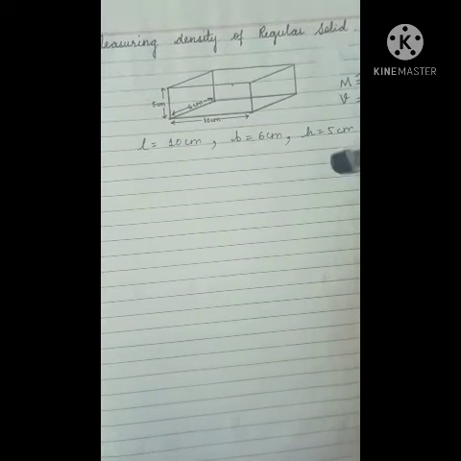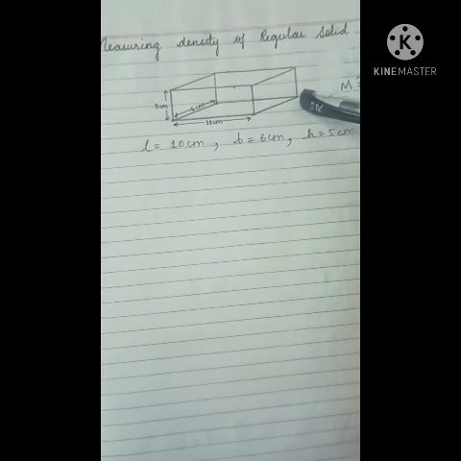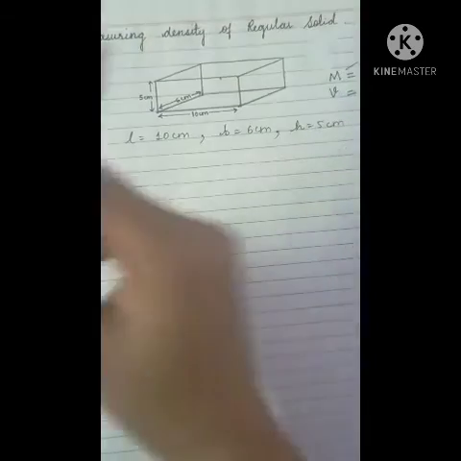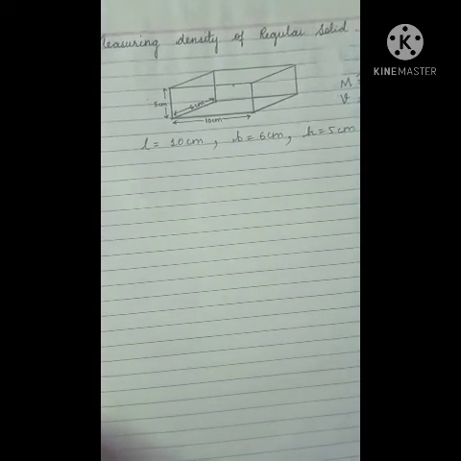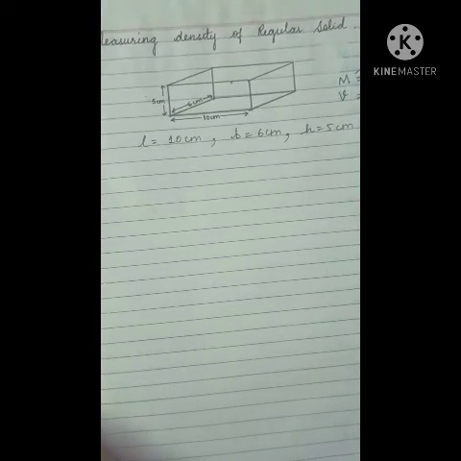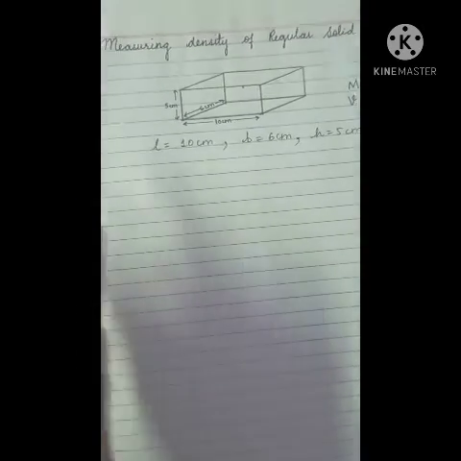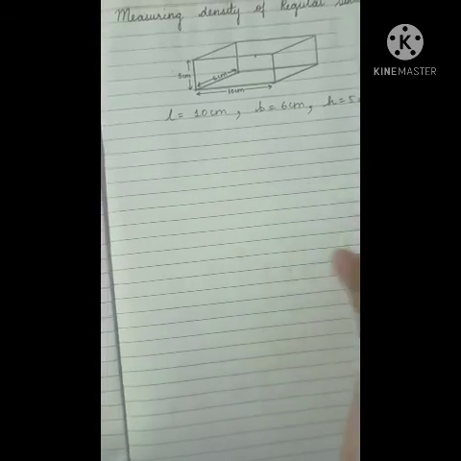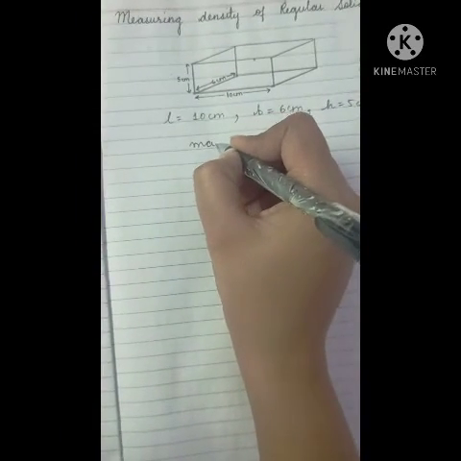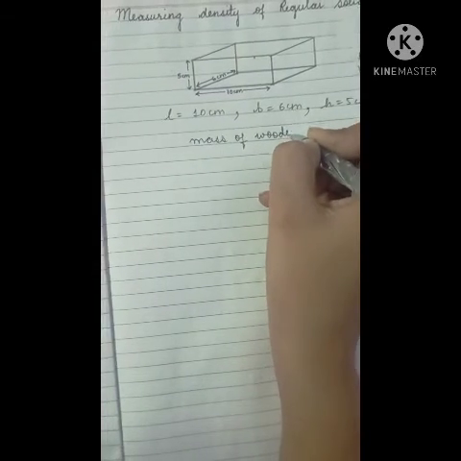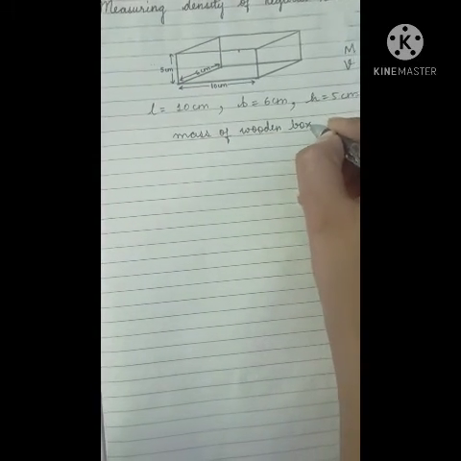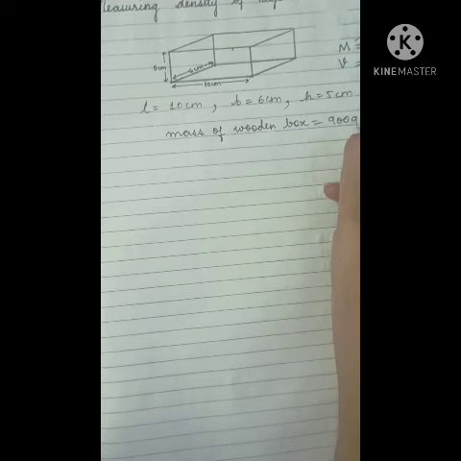Suppose the mass of this wooden box is 900 grams.